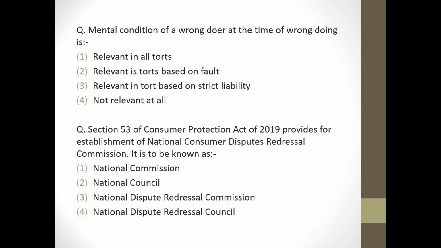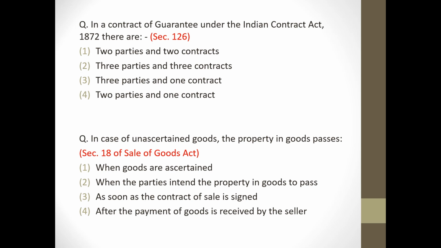Next question. Mental condition of a wrongdoer at the time of wrongdoing is option 2, relevant in tort based on fault. Next, Section 53 of Consumer Protection Act 2019 provides for the establishment of National Consumer Dispute Redressal Commission, to be known as option number 1, National Commission. Next question. In a contract of guarantee under Indian Contract Act 1872, there are 3 parties and 3 contracts. Option 2. Section 126 of Indian Contract Act talks about contract of guarantee.